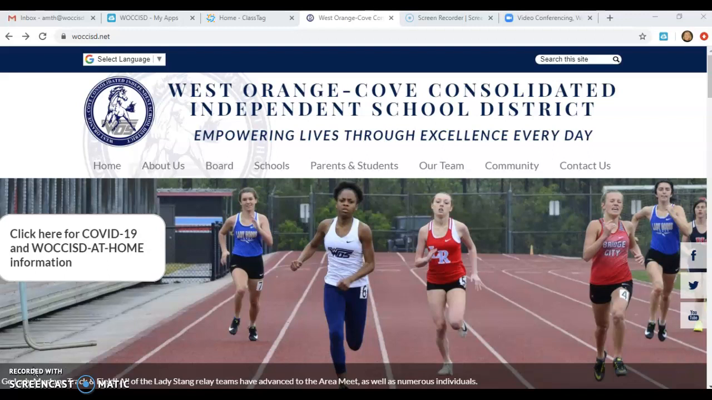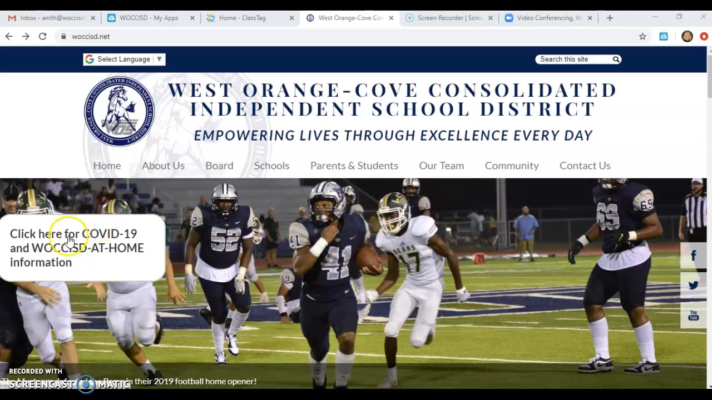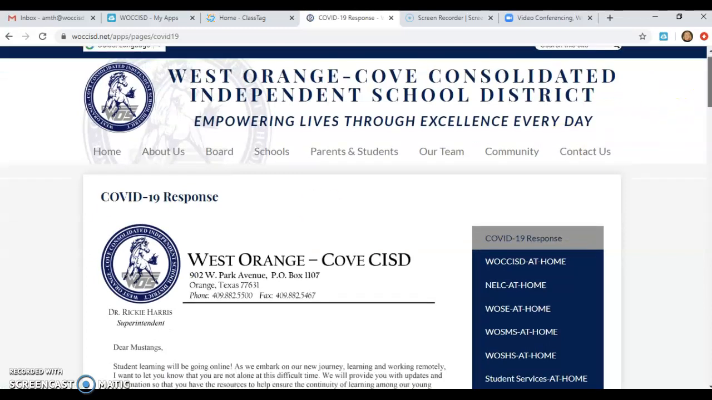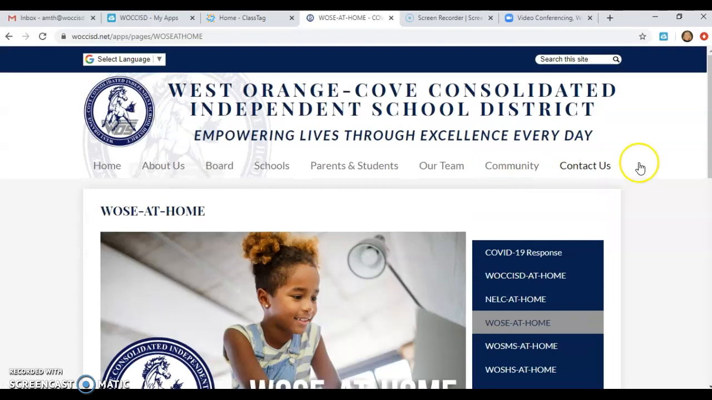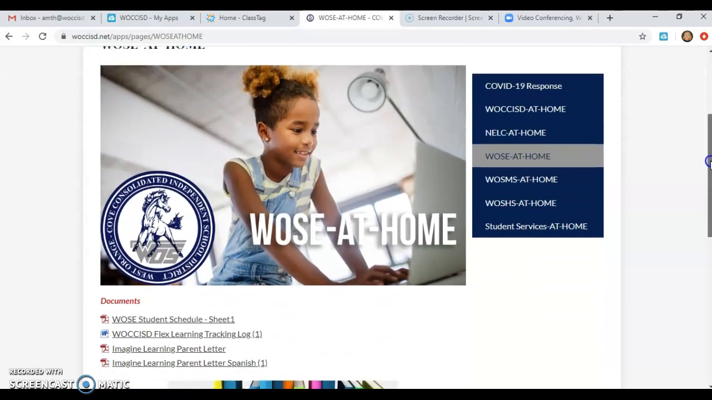So if you go to woccisd.net, on the home page, you'll see this little box over here on the left about COVID-19. If you click on that, the next page pops up, and we will click on WOSC at home for the elementary school. Now, this page has information specifically to the elementary kids.